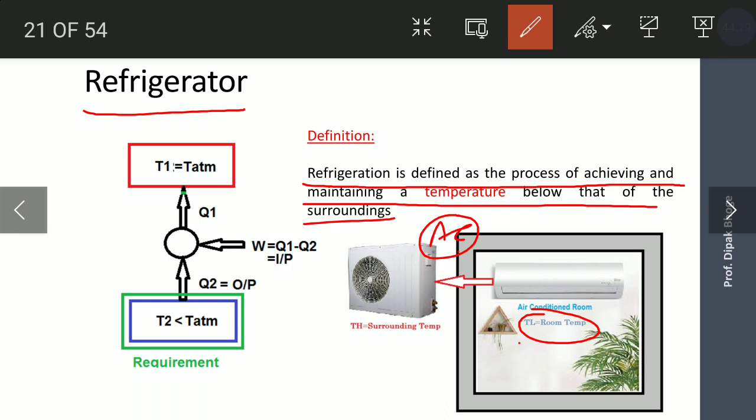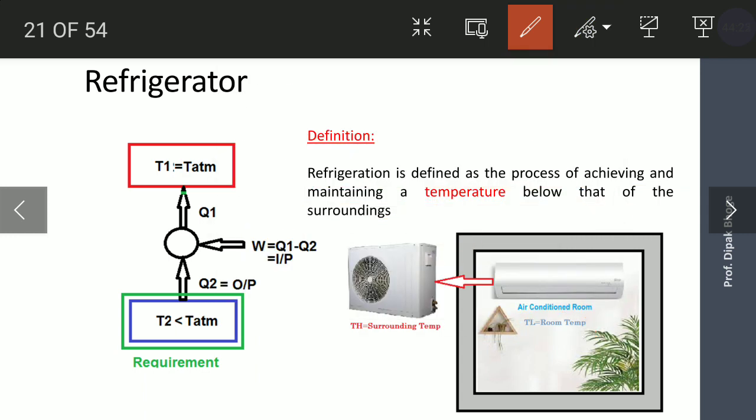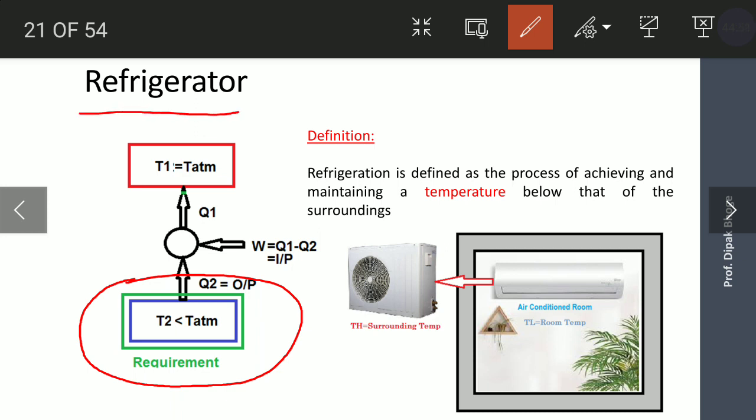Again, if you draw the block diagram of this refrigeration system, here T2 is the temperature that we have to maintain below that of the surrounding temperature. So maintaining temperature T2 below that of the surroundings is my requirement, and with this requirement the refrigerator is defined.